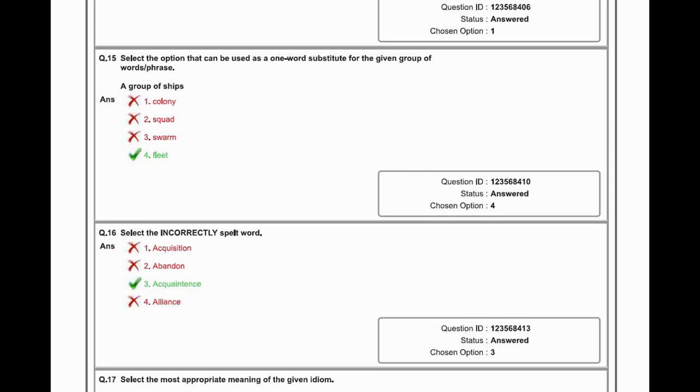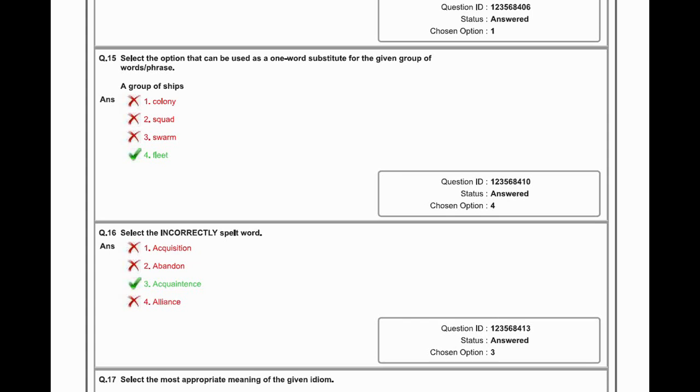They can't say a group of ships, they say a fleet of ships. In the Indian Navy itself, they call the chief of the navy the chief of the fleet. So move to option fourth.